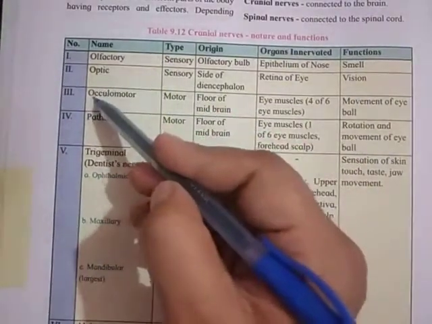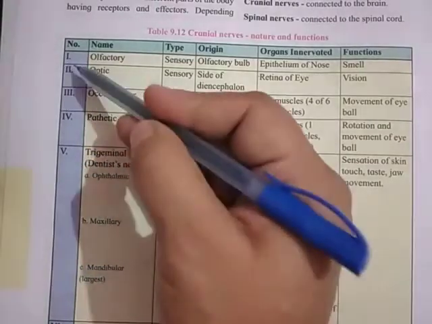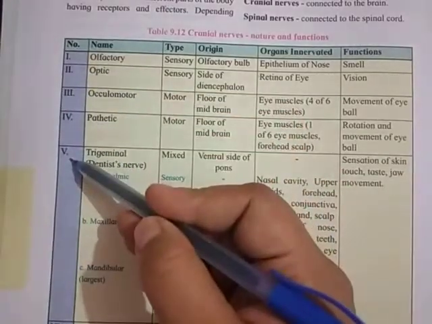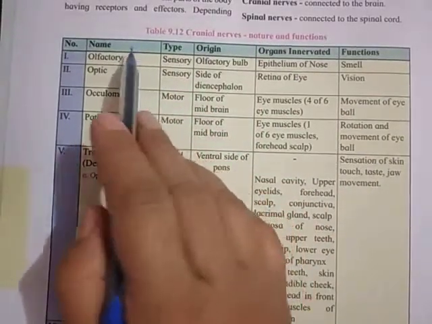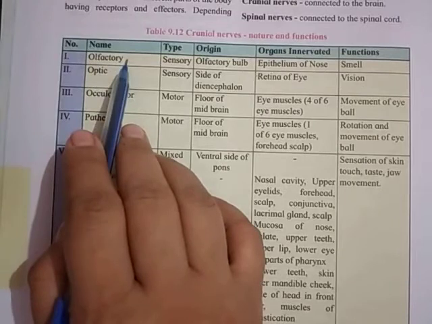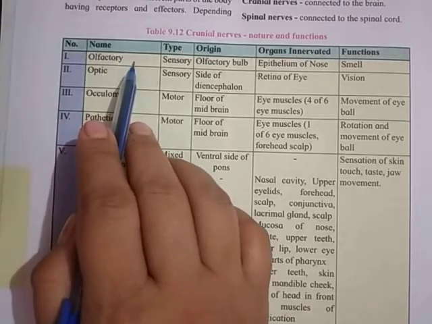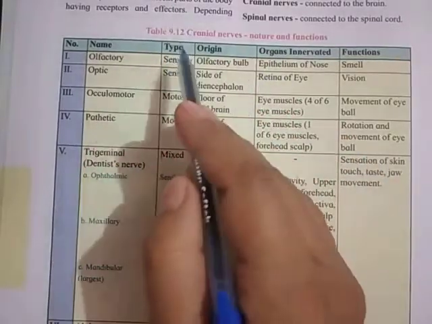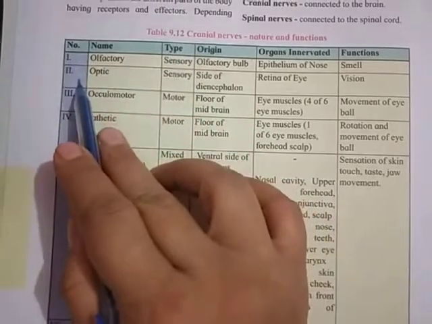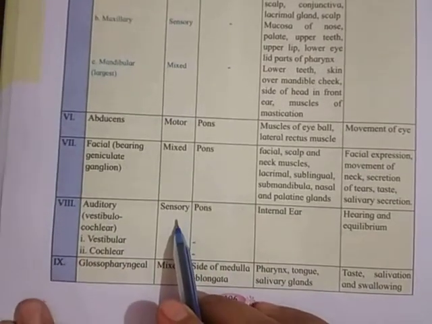Yes, so there are 12 cranial nerves, first, second, third. They are denoted in Roman numbers. These numbers are specific to their nerves. Like nerve 1 is responsible for the olfactory sensory nerve. Number 1, number 2 and number 8 are the sensory nerves.